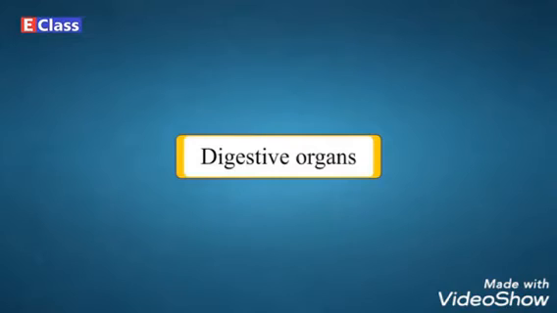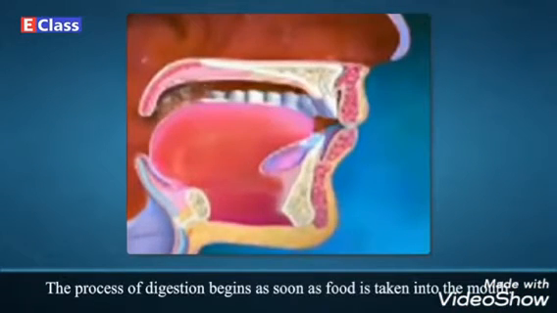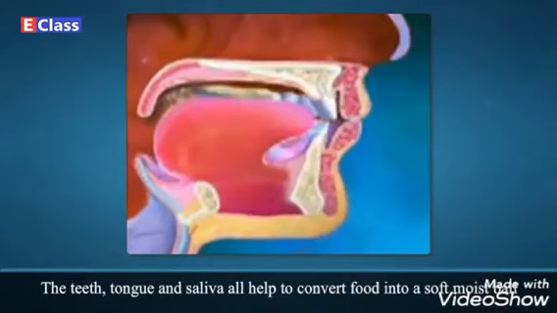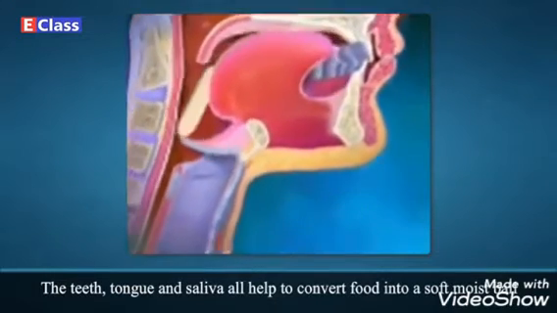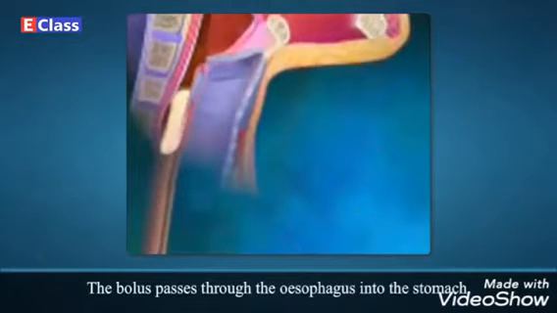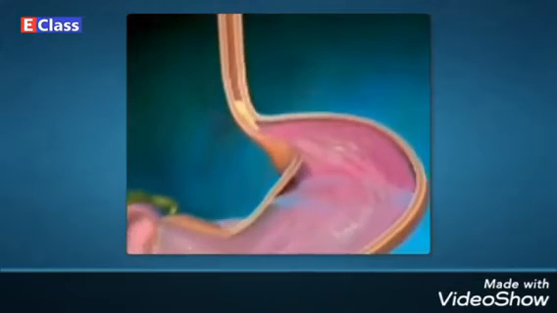Digestive organs. The process of digestion begins as soon as the food is taken into the mouth. The teeth, tongue and saliva help to convert food into a soft, moist ball. This is called bolus, which is easy to swallow. The bolus passes through the esophagus into the stomach.